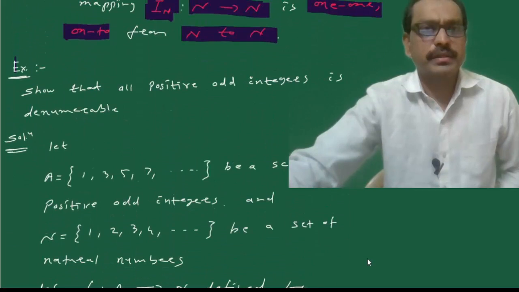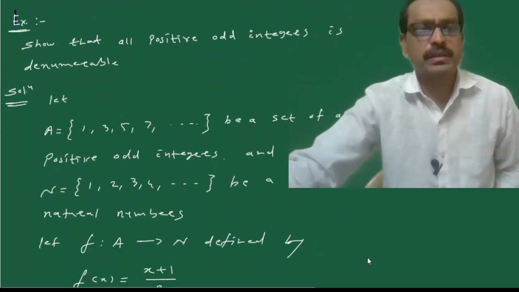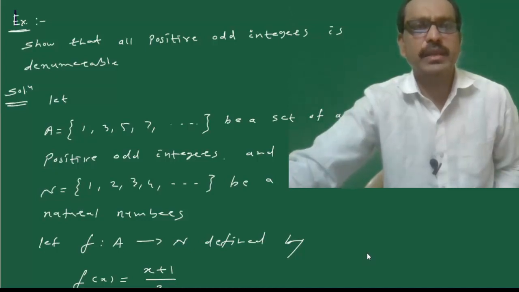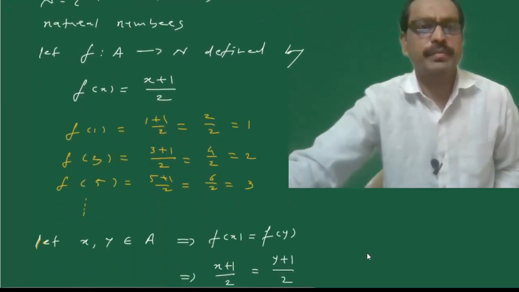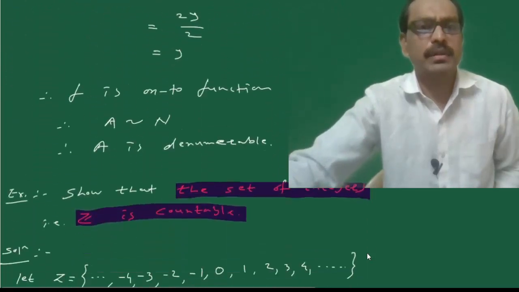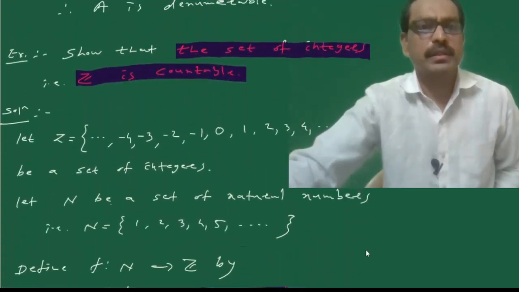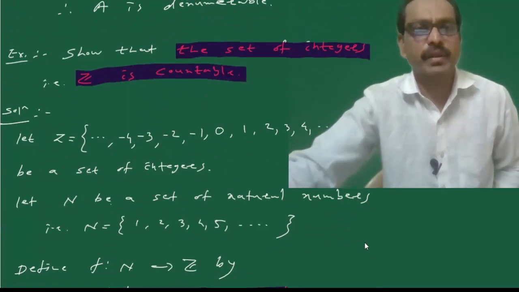We have seen some examples on countable sets. The first example is that the set of all positive odd integers is denumerable, and the second example is that the set of integers is a countable set. So friends, thank you very much.